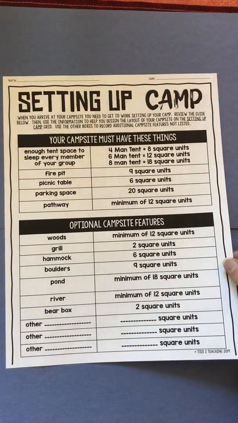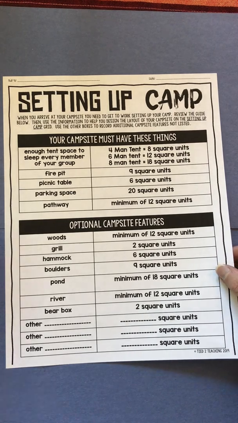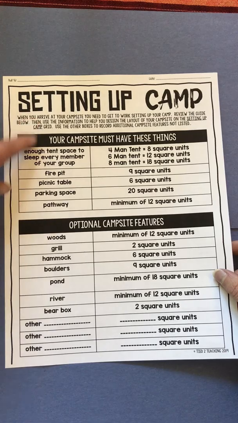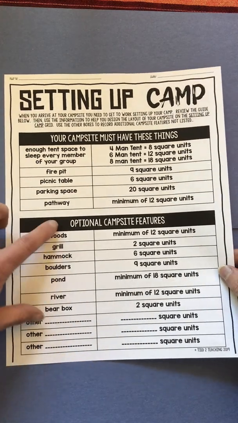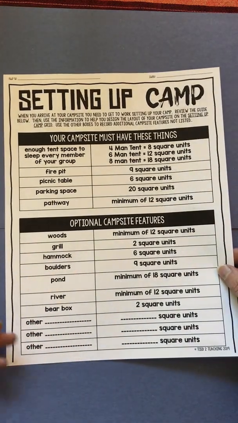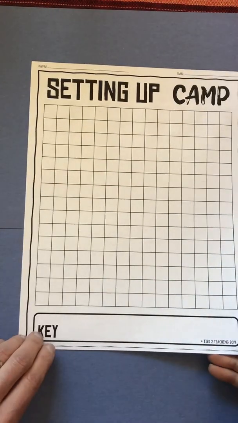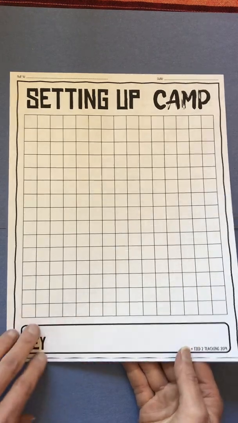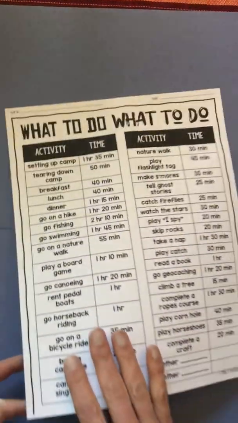And then you're moving into setting up your camp. And then it tells you what your campsite, your specific place, must have. And then there's some different optional features you could put in there. And you actually get to draw that out on your grid. So this is kind of a good math spatial thing, and you're going to be working with geometric shapes.